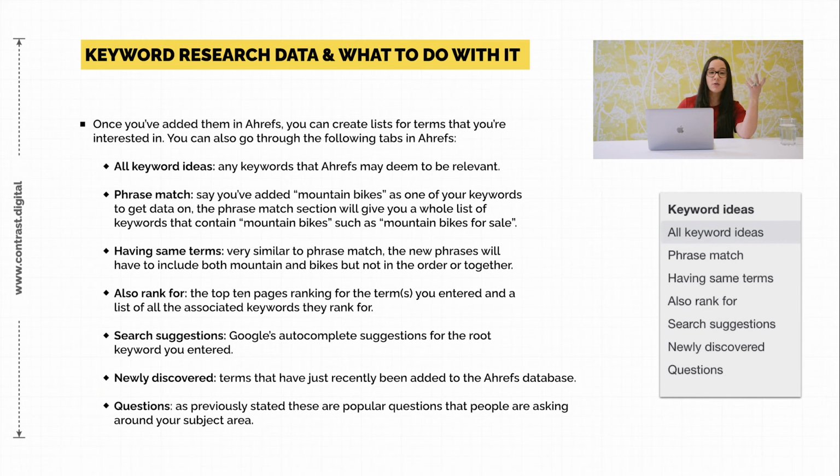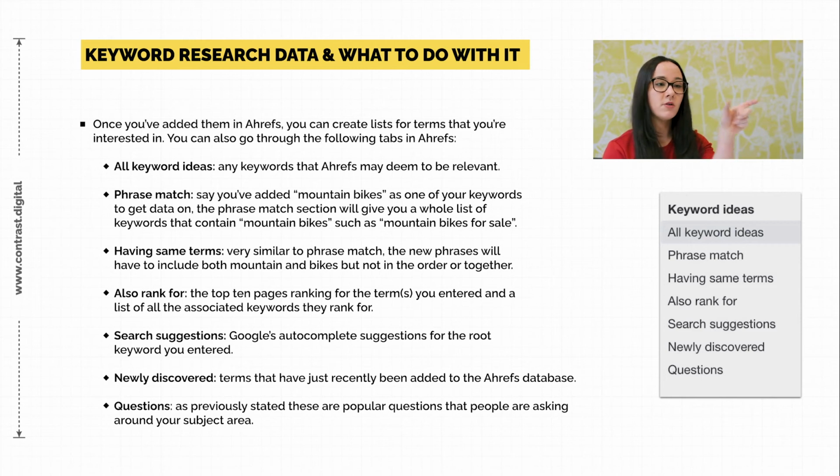So there's all keyword ideas, which is basically anything even vaguely pertinent related to whatever keywords you've put in. You can go through that list and add anything to your initial list as well. Then phrase match. Say you've put in mountain bike as a term that you're interested in. If you choose phrase match, it will show you any term that people are searching for that also includes mountain bike.